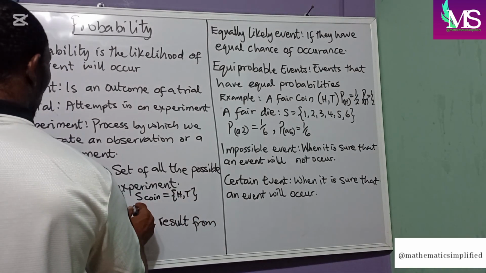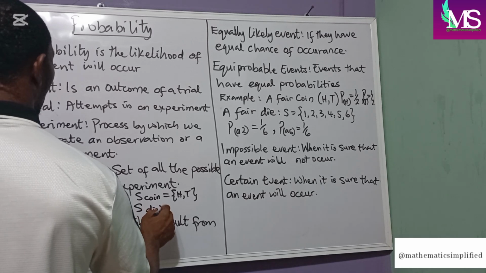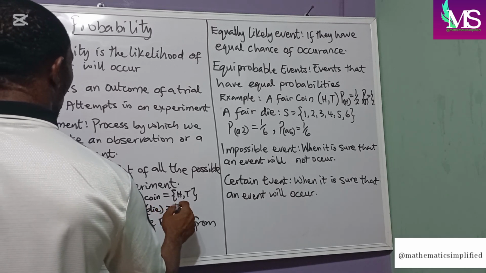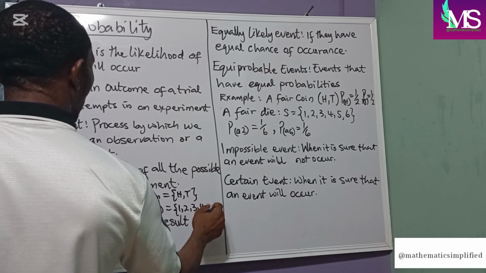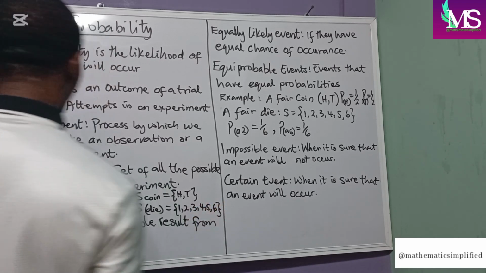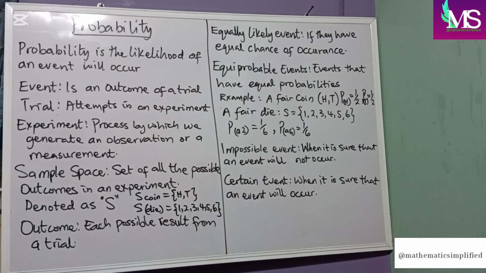The sample space for a die will be 1, 2, 3, 4, 5, and 6. Now, each possible result from a trial is referred to as an outcome.